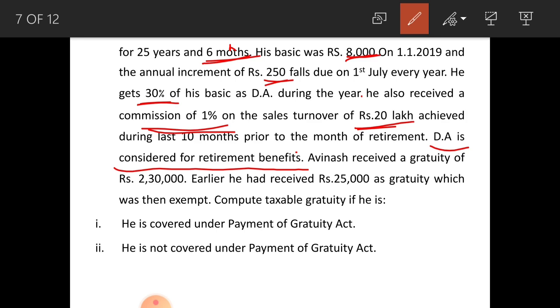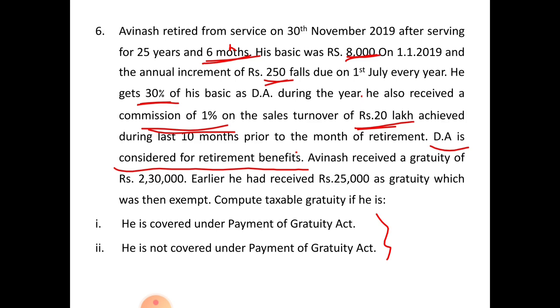Next, earlier he had received 25,000 as gratuity, which was then exempt. That 25,000 you have to deduct from the statutory limit in both cases, because any gratuity received earlier must be deducted from the statutory limit of this assessment year.